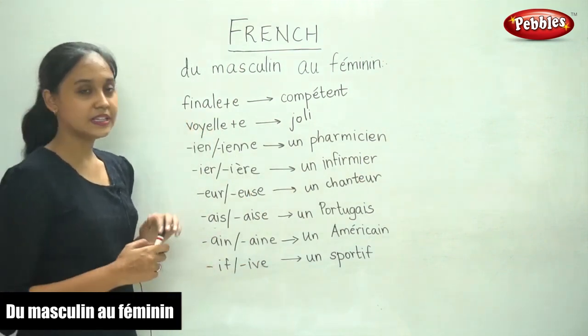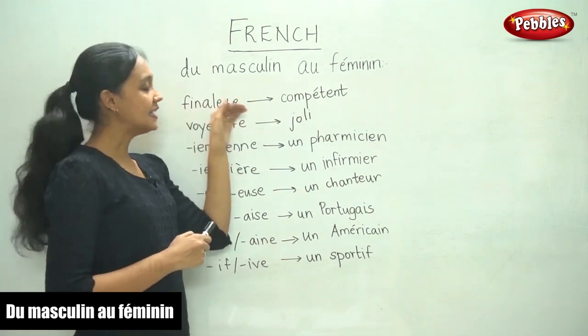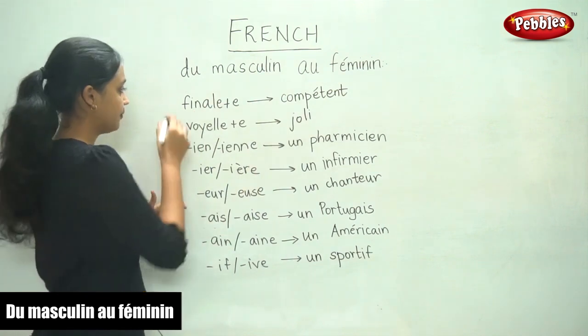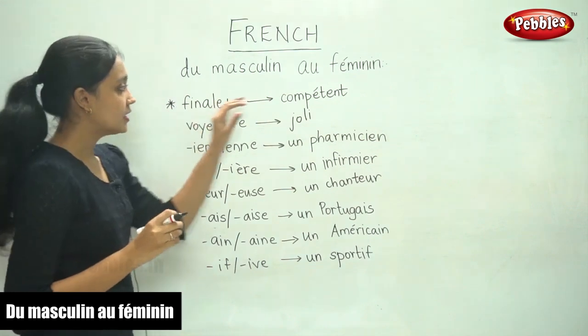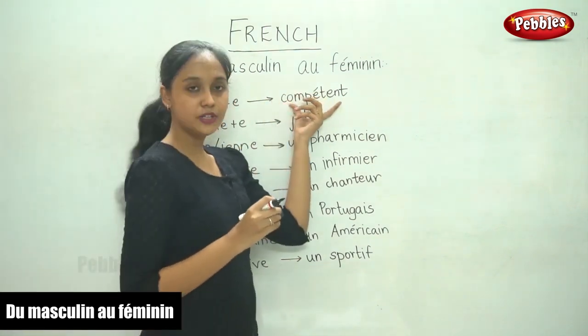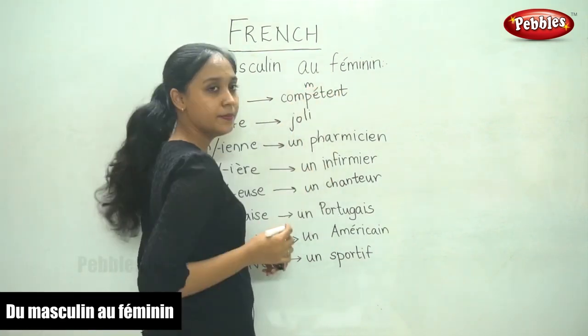So the first one is final plus E. So you add an E at the end. So this is the most common case. So in most of the words, the feminine form just takes an E. For example, the word compétent, it is the masculine form.